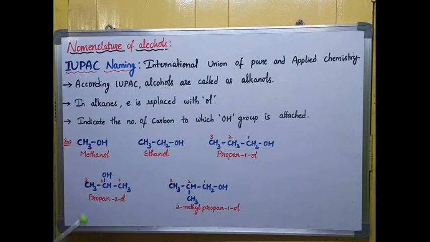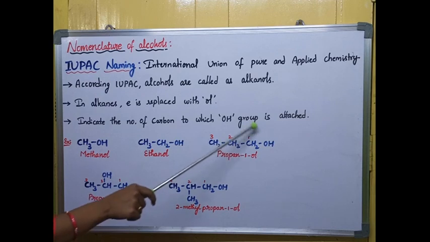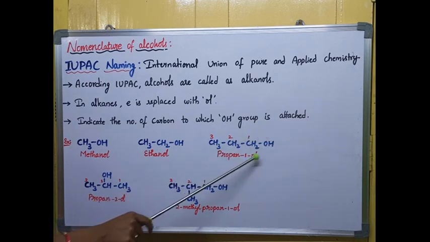Next, coming to the third one, from here onwards numbering should be given. From the second carbon also you can give numbers 1, 2 here, so you can write ethan-1-ol like that also. Next, CH3CH2CH2OH is propanol. Dear students, remember that always the functional group containing carbon should be given the least number while naming. So I'm giving the numbering from this side, 1, 2, 3. If you give numbering from the other side, that is completely wrong. Don't give a number to the OH group, give the numbers to the carbons. The first carbon has the OH group attached, so propan-1-ol.